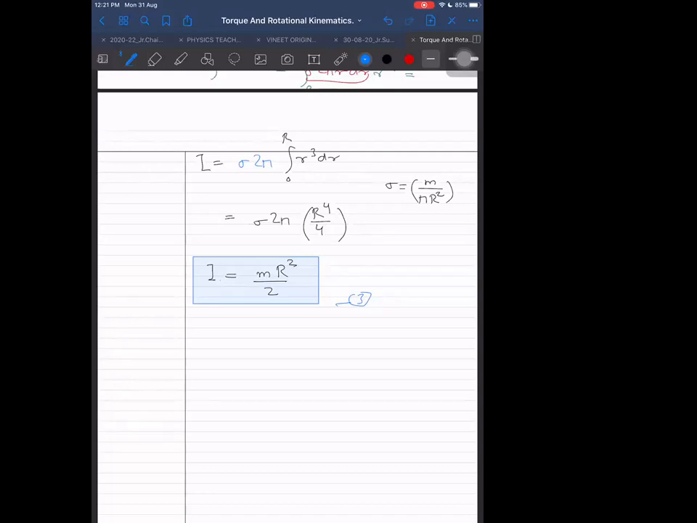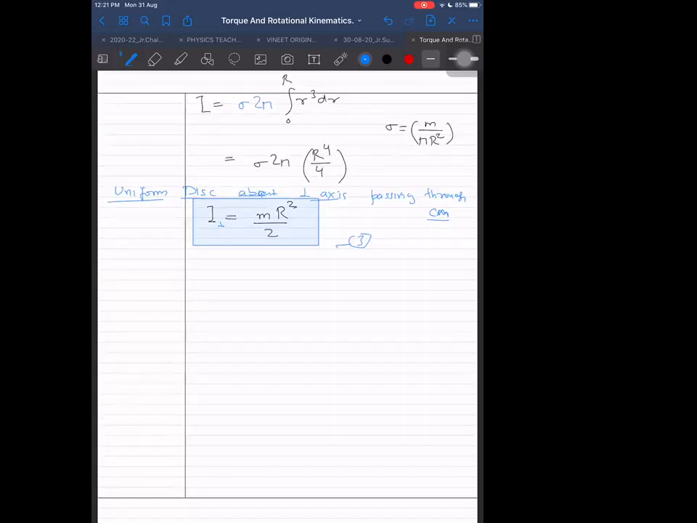This is the moment of inertia about the perpendicular axis for a uniform disk. There are so many things to write properly, so such things are better remembered from the diagram. Otherwise we will keep writing so many things, and there is no need for that. Next example: I wanted to take the example of the diametric axis.